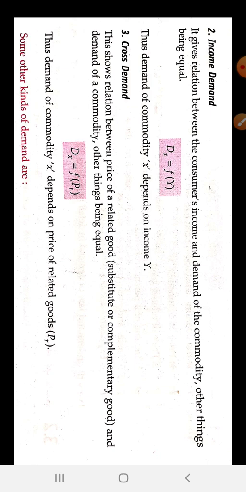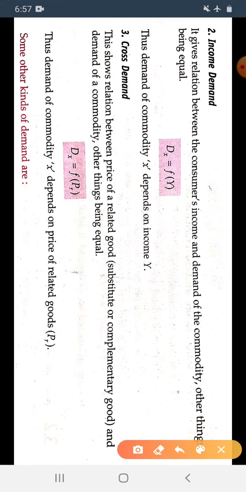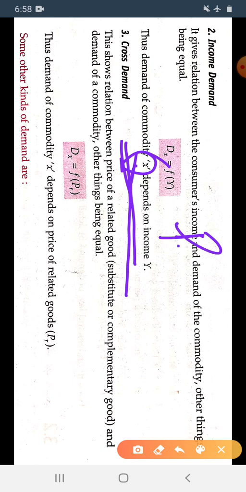So the demand of commodity x depends upon the income y. We have taken, for example, any good, and now the example of a pen.